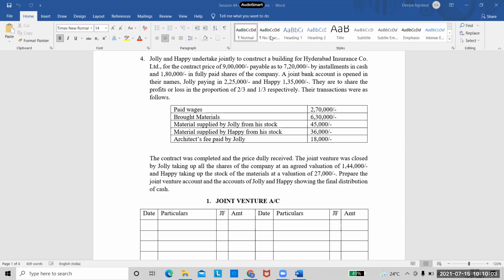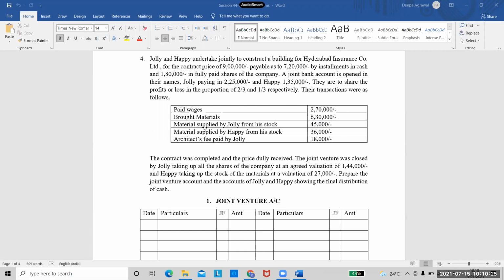Their transactions were as follows. So see the transaction: paid wages, bought materials. So when the transaction says paid wages, what do you understand? From where did they pay this wages? Ma'am, joint bank account. It is paid from the joint bank account. Correct. Now next one is bought materials. So again, it is from the joint bank account.